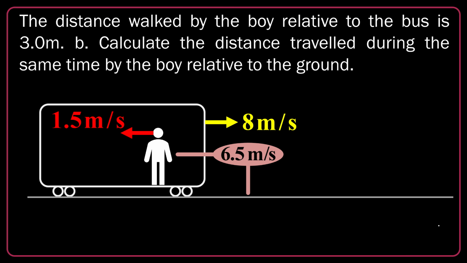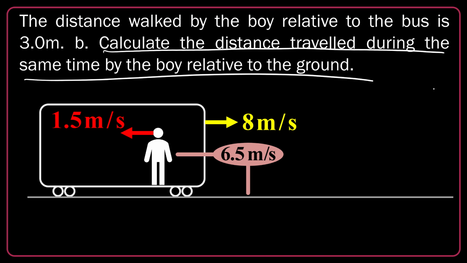The distance walked by the boy relative to the bus is 3 meters. 3 meters means that probably it has passed 1 plus 1 second. Each second takes 1.5 meters displacement for the boy on the bus. So it's 2 seconds probably. Calculate the distance traveled during the same time by the boy relative to the ground.